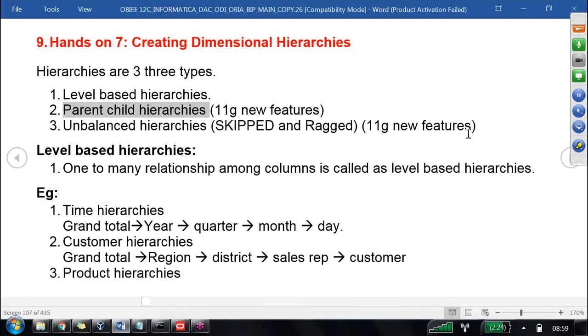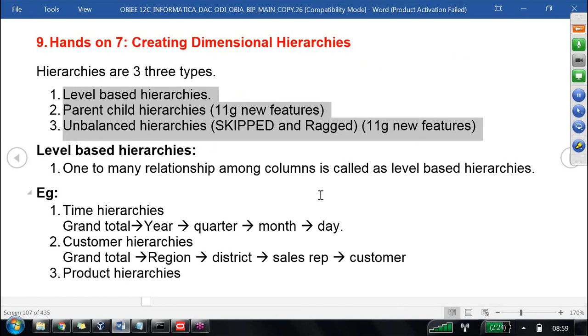So now you understand how many types of hierarchies we have. Mainly two types: level-based hierarchy and parent-child hierarchy. Unbalanced hierarchy is a sub-concept of level-based hierarchy. Parent-child hierarchy and unbalanced hierarchy were newly introduced in 11C.